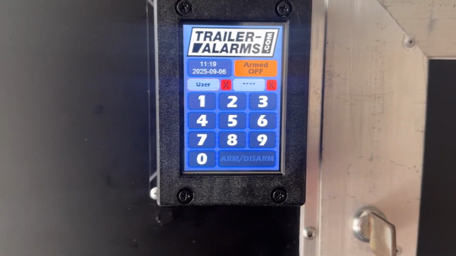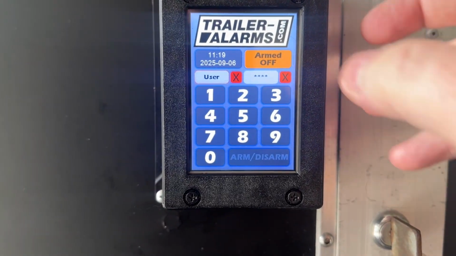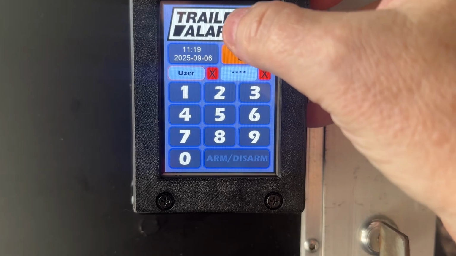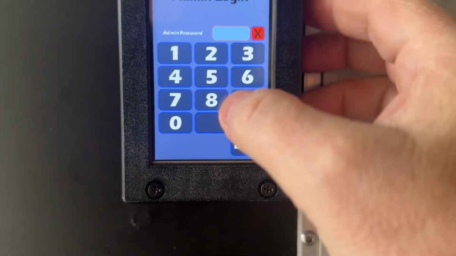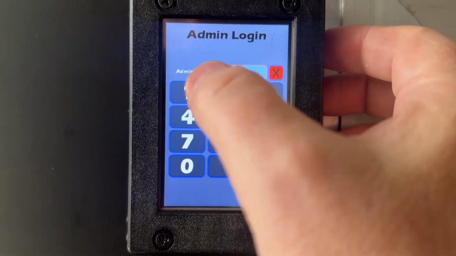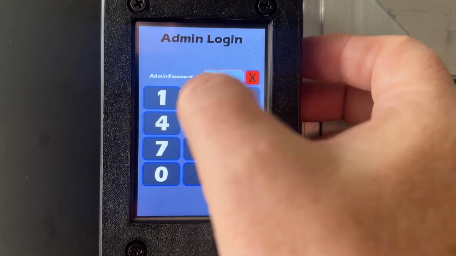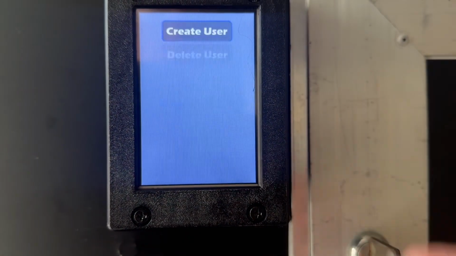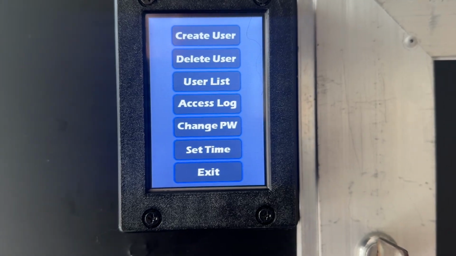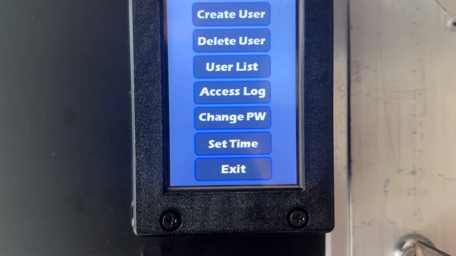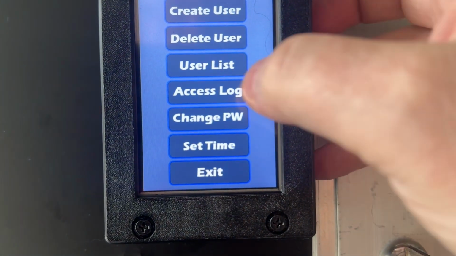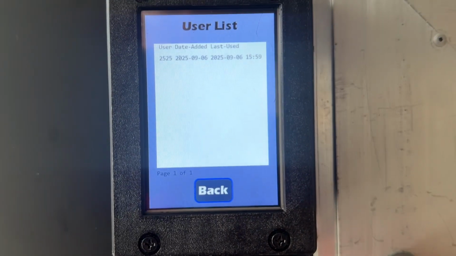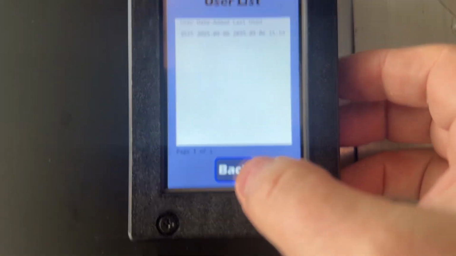All right, so we're going to go into the admin area for this unit. Change the password. We'll hit that. Password for this unit is for the admin 1, 2, 3, 4. We'll hit OK. Brings up this information. We can go in and see what users we've got.